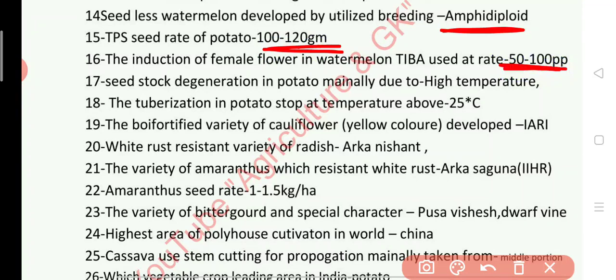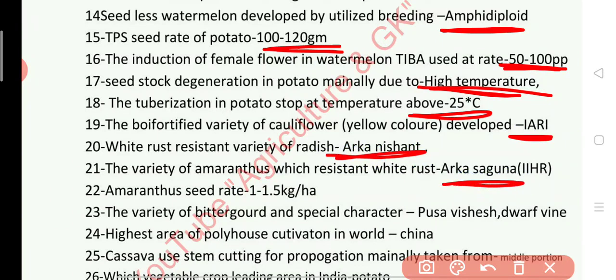Next question, seed stock degeneration in potato is mainly due to high temperature. Next question, also from potato, tuberization in potato stops at temperature above, answer is 25 degree Celsius. The biofortified variety of cauliflower which is yellow in color was developed by IARI. White rust resistant variety of radish is Arka Nishant. The variety of amaranthus resistant to white rust, answer is Arka Suguna, developed by IIHR.